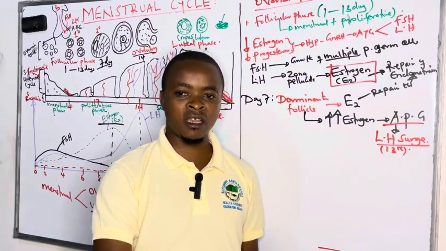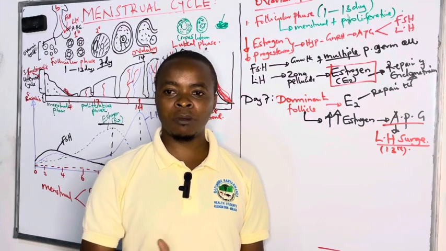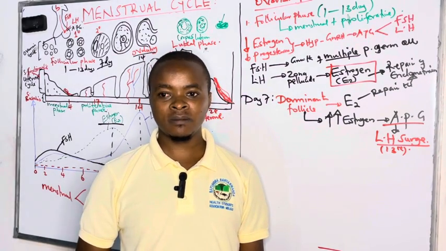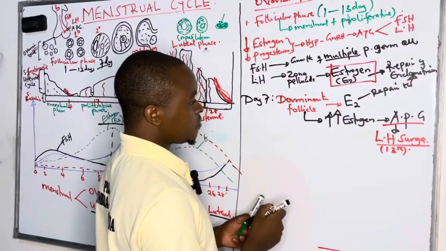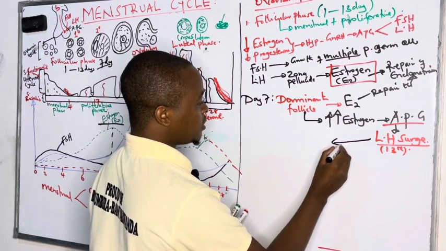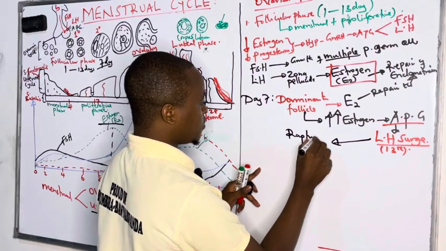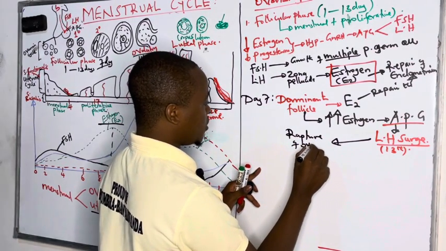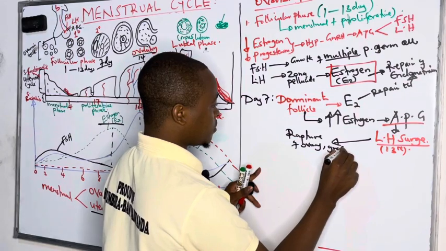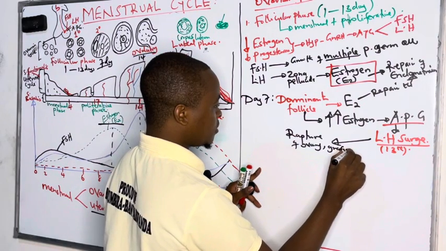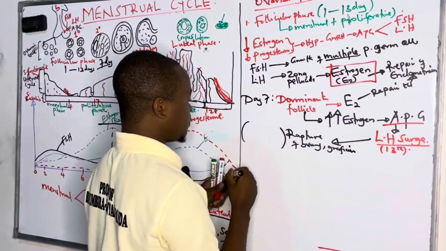Then they hit the ovary, causing the ovary, together with the Graafian follicle, to rupture to release the secondary oocyte. And that is what we call ovulation. So we are going to see that this luteinizing hormone surge is the one that causes rupture of the ovary together with the Graafian follicle, and when they rupture, this process is what we call ovulation.